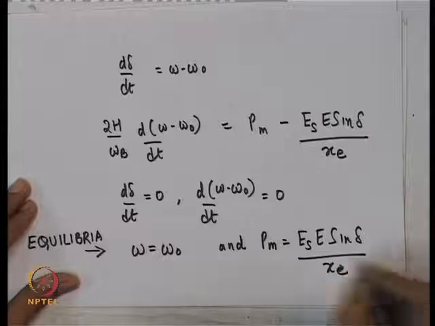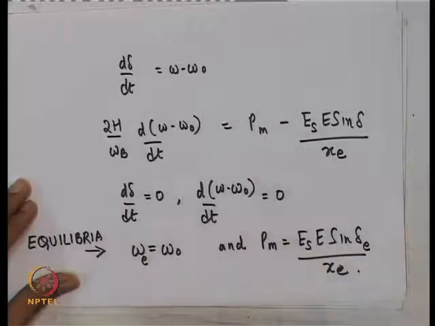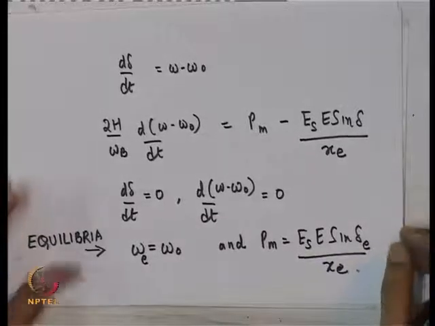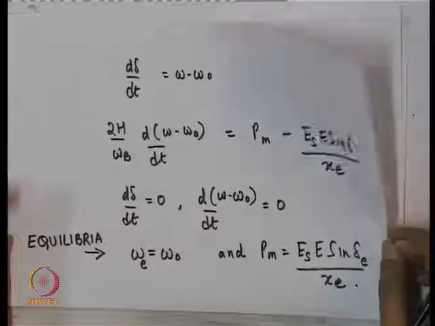So, at equilibrium, I will call this omega E. Omega E and delta E are the equilibrium values of this particular system.